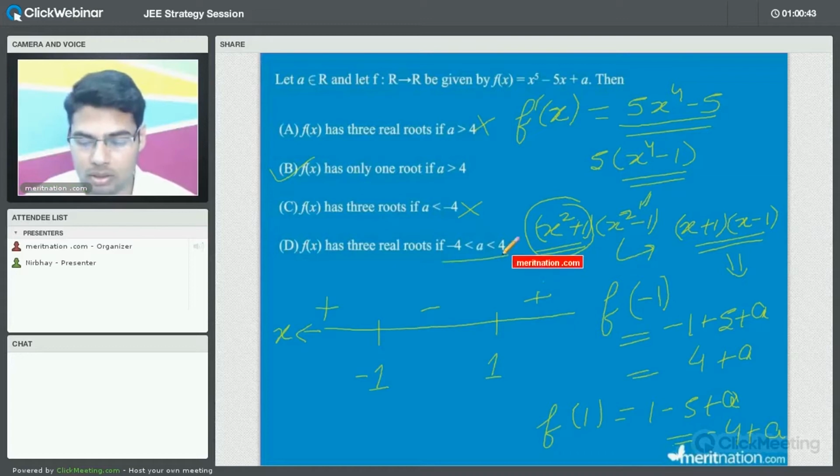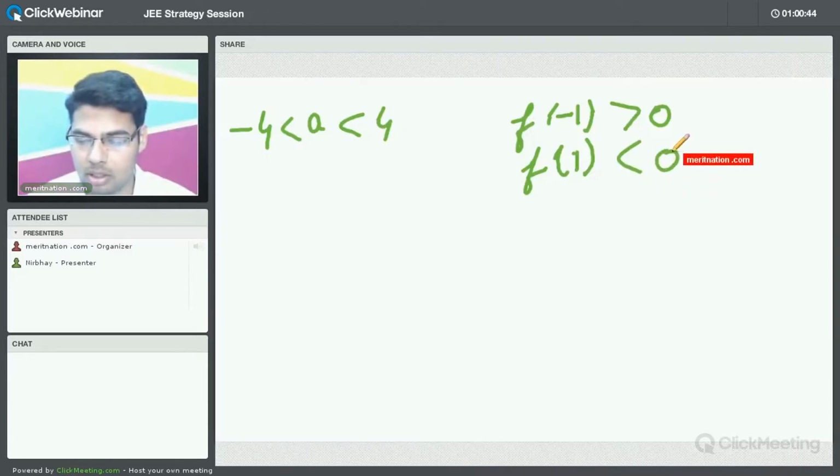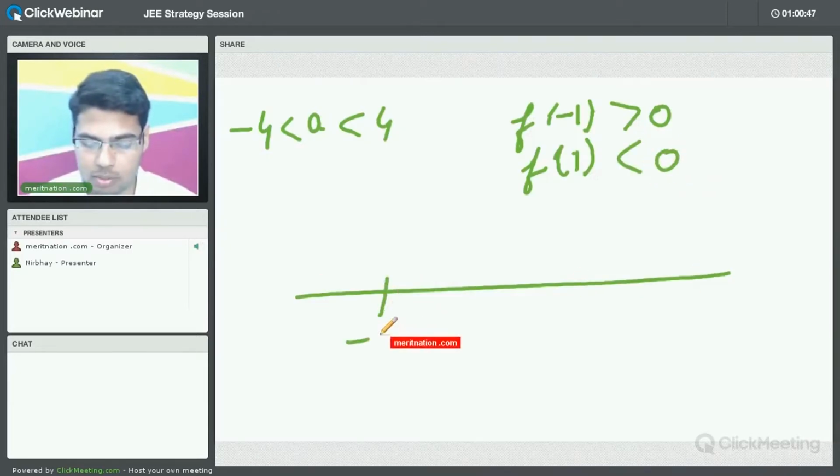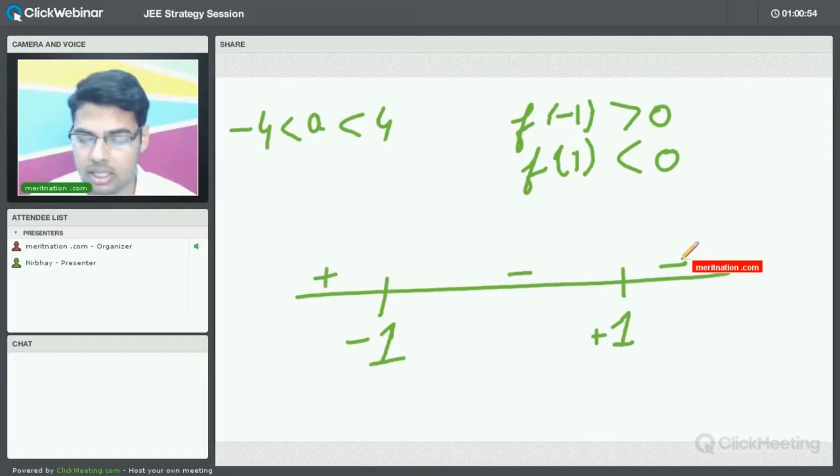Now take a look at f of 1 when a is between minus 4 and 4. You will find that f of 1 is minus 4 plus a. If a is between minus 4 and 4, this will come out to be negative. So f of 1 will be nothing but negative. Now try to draw the graph. This is minus 1, this is plus 1. This is increasing here, decreasing here and increasing here. Now f of minus 1 is greater than 0, so let us put it somewhere here. f of 1 is less than 0, so let us put it somewhere here.